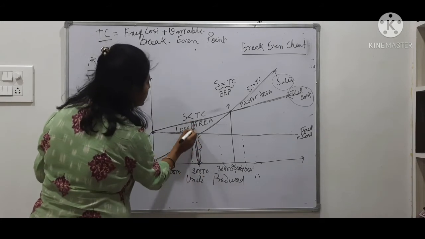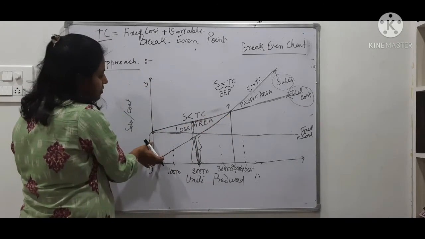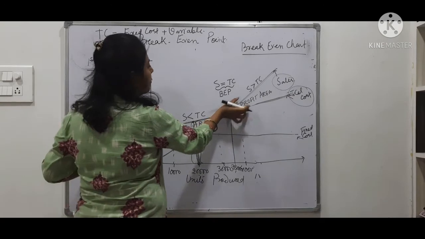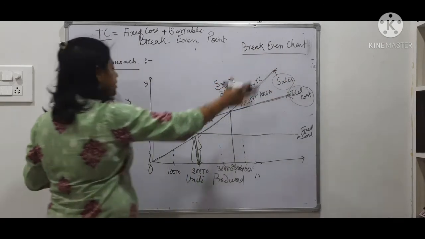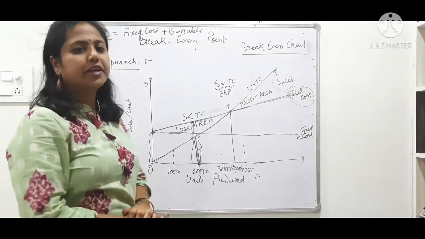So this part is your loss. That is why I am saying that when you come down from the intersection, there is loss. When you go above the intersection, you are making profit. This is the first approach to know the break-even point.